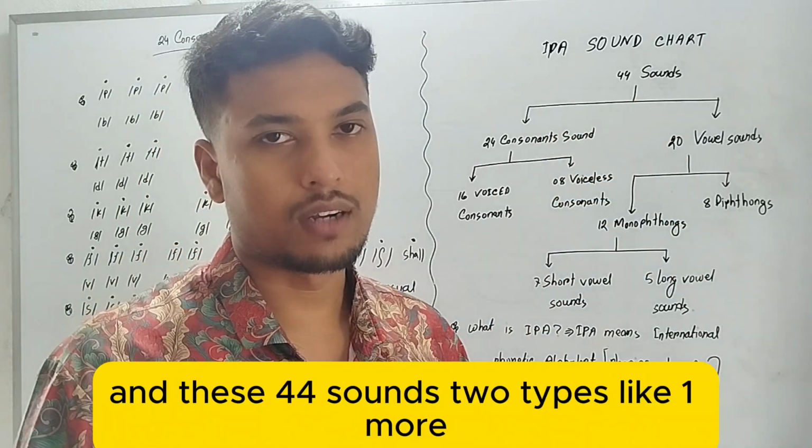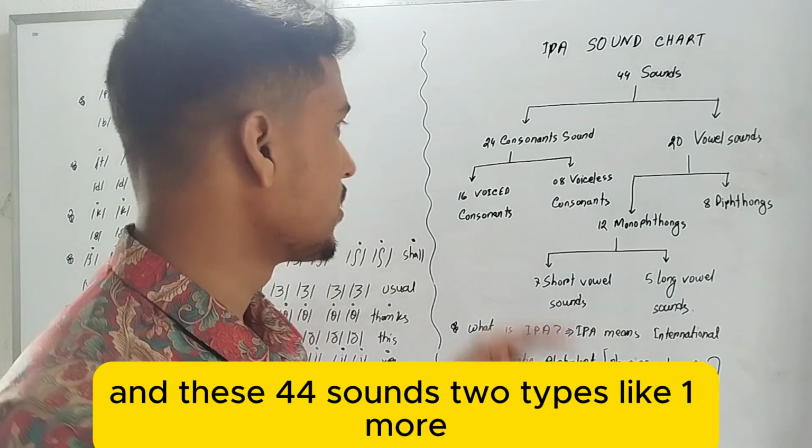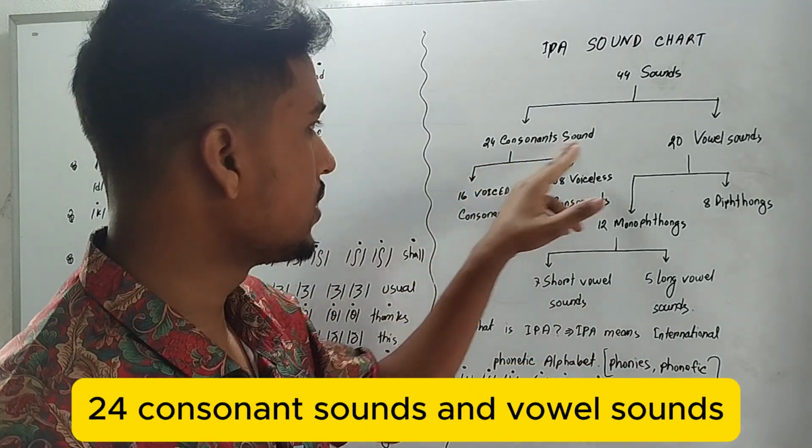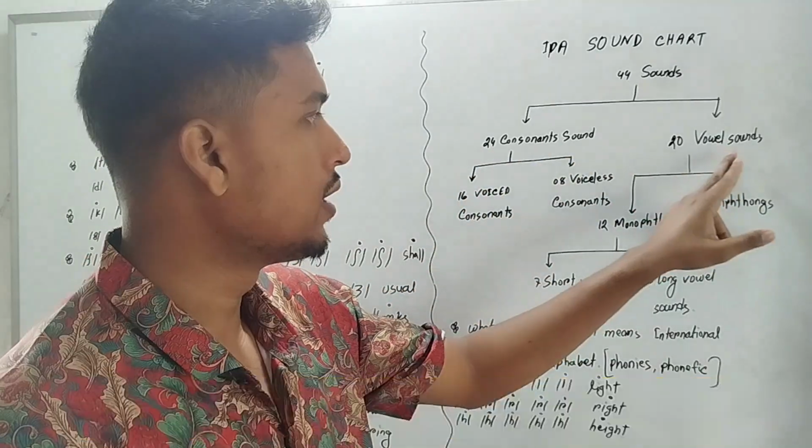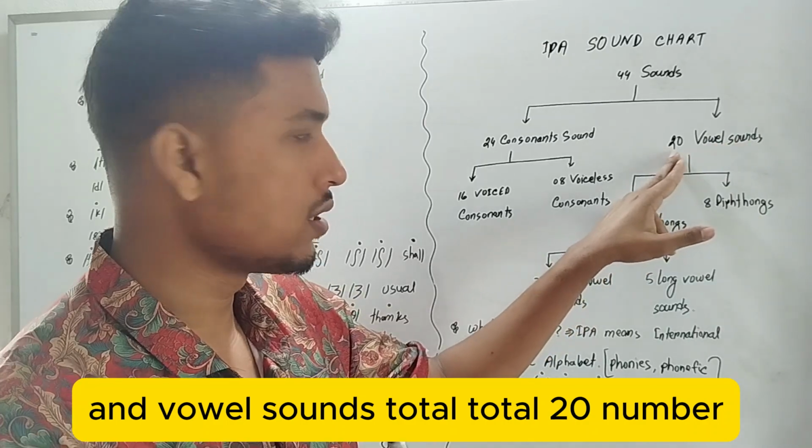And these 44 sounds are of two types: 24 consonant sounds and vowel sounds, and vowel sounds total 20.